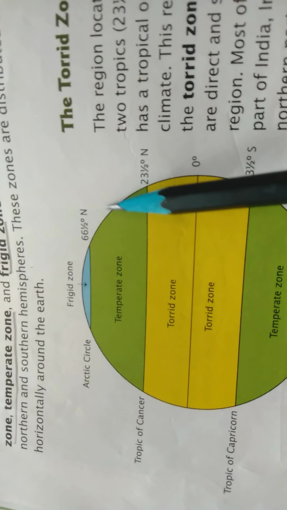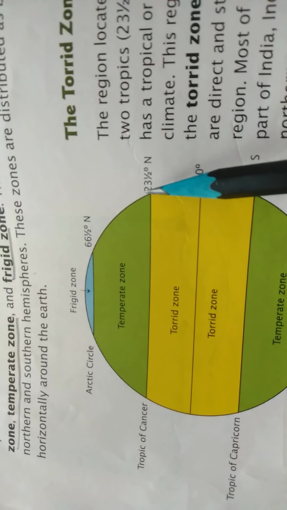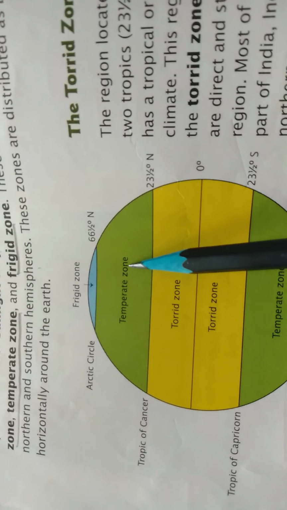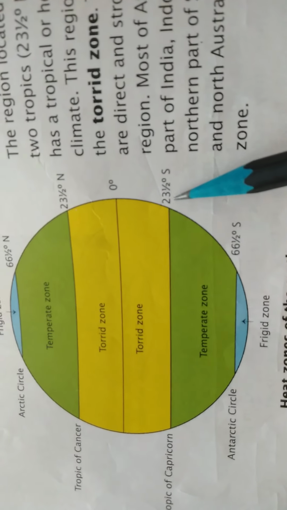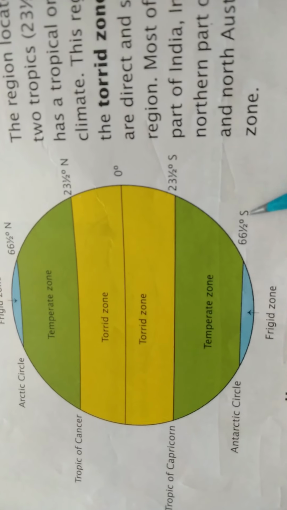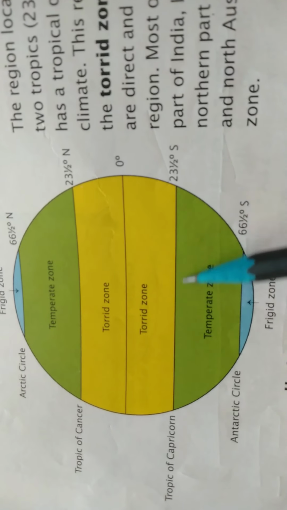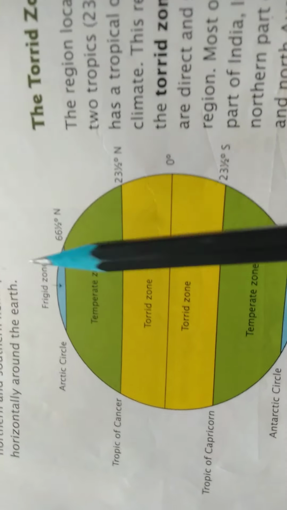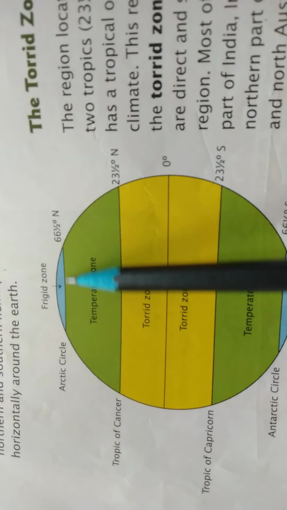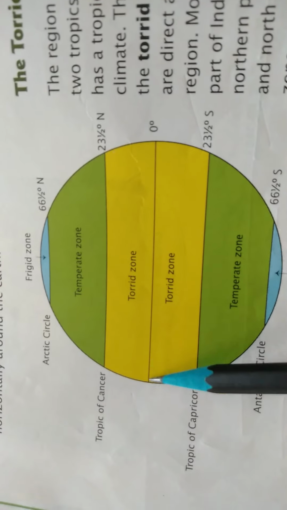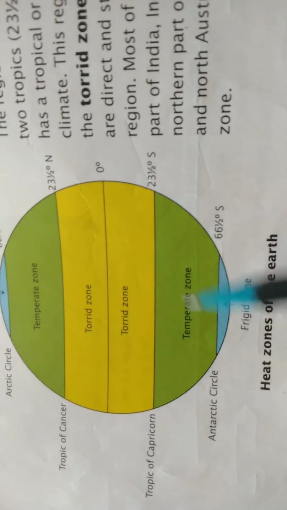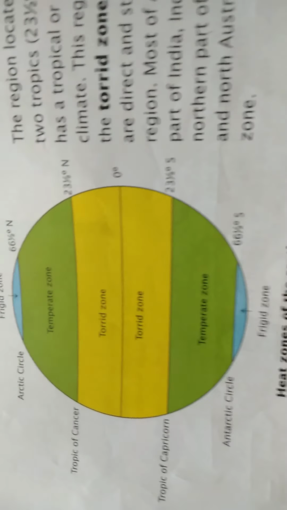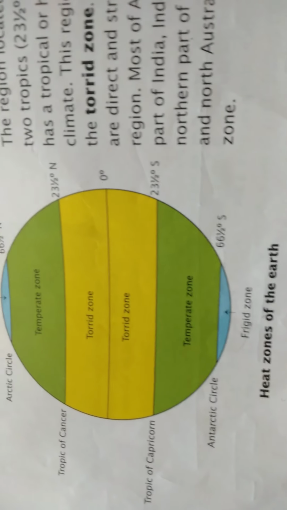The places from 66.5 degree to 23.5 degree north are known as the temperate zone in the northern hemisphere, whereas from 23.5 degree south to 66.5 degree south it belongs to the temperate zone in the southern region, and at the end it is known as the frigid zone. And here you can see the Arctic Circle, Tropic of Cancer, this is the equator, this is Tropic of Capricorn, this is Antarctic Circle, and this is North Pole and South Pole. So these are the different heat zones of the earth.